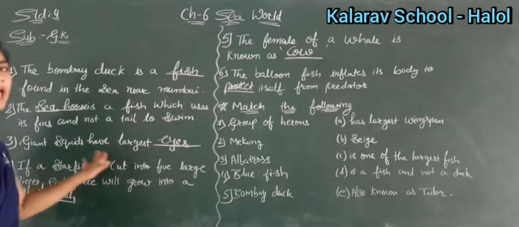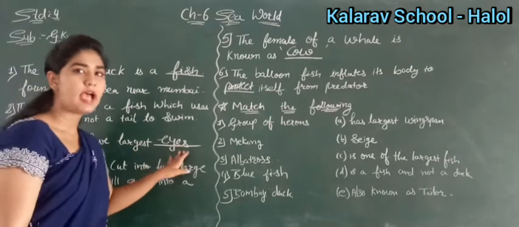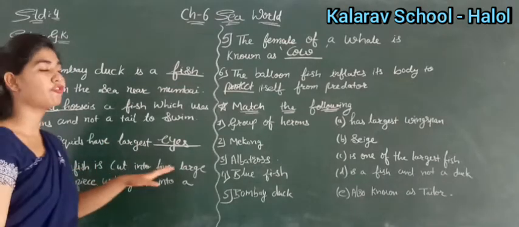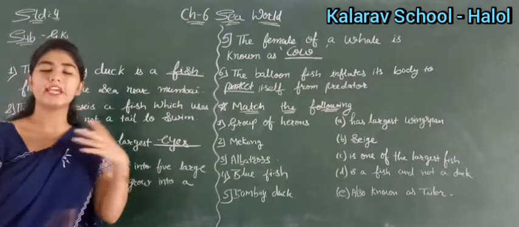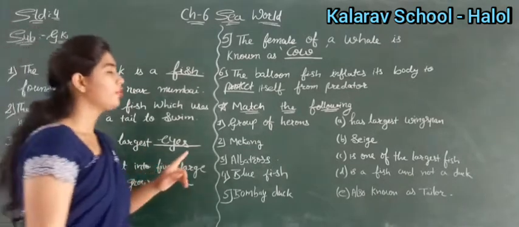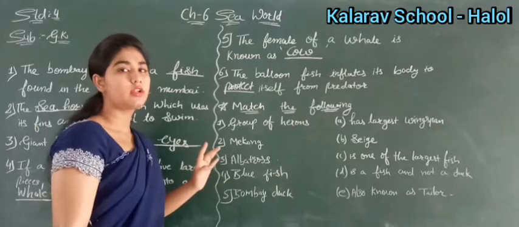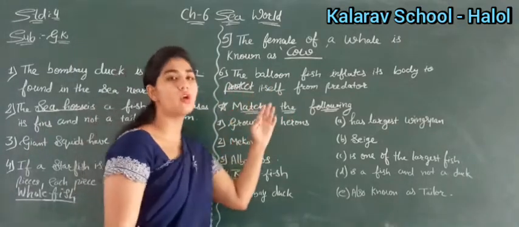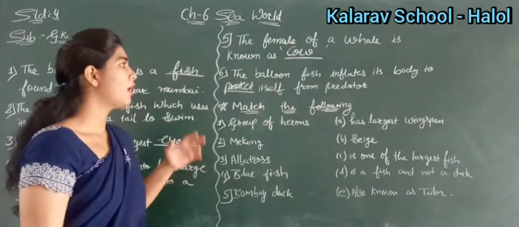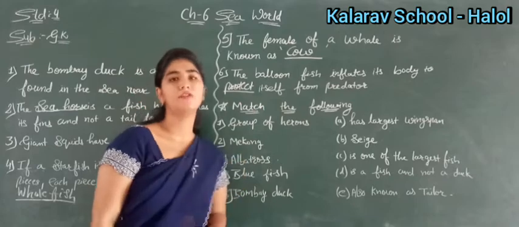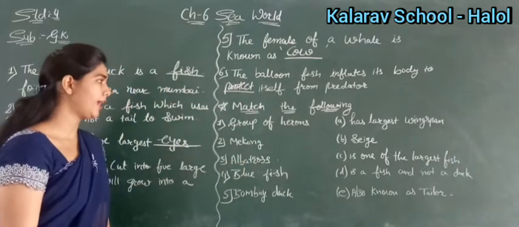Giant squids have the largest eyes, right? Then if a starfish is cut into 5 large pieces, each piece will grow into a whole fish. Then the female of a whale is also known as a cow. Balloon fish inflates its body to protect itself from predators, right?